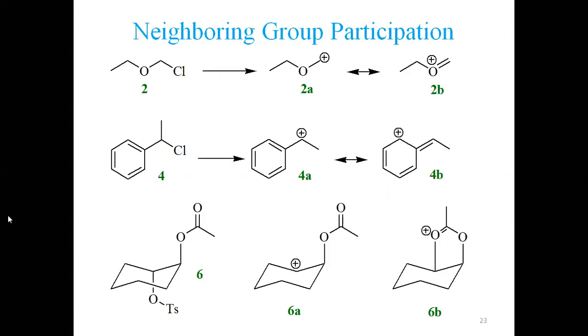What is happening in structure number 2? If you are comparing with 1, where this oxygen is not present, you have a carbon. If this chlorine suppose leaves, we get a positive charge here, and this oxygen basically donates an electron pair here to generate an oxygen-carbon double bond. No doubt, positive charge shall be here. This is a resonance form. So 2A and 2B, they are resonance forms. So there is a resonance stabilization in this.